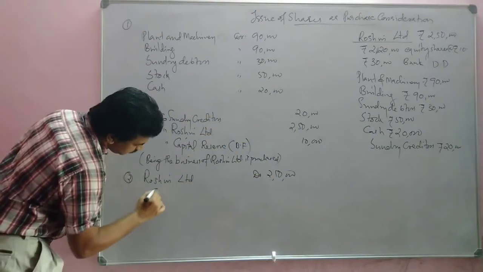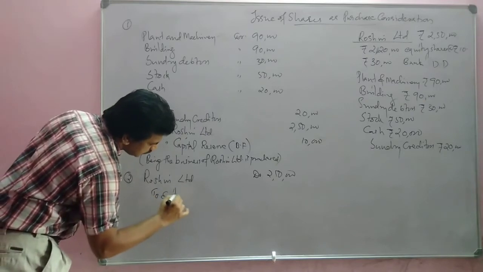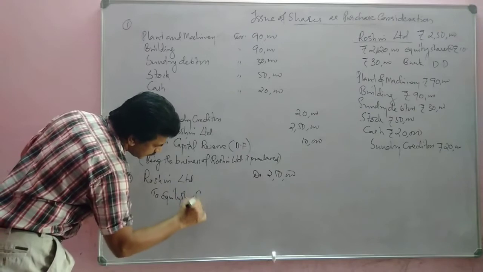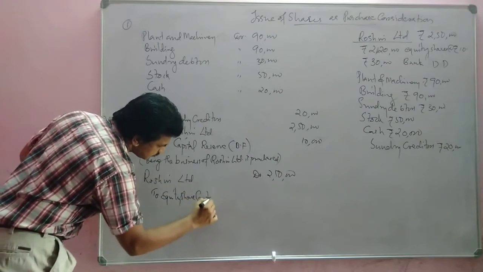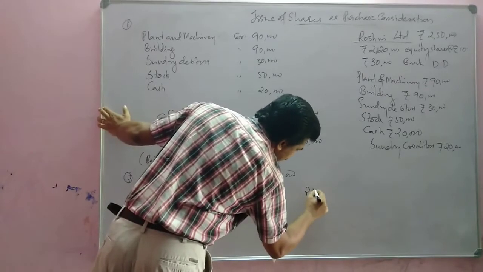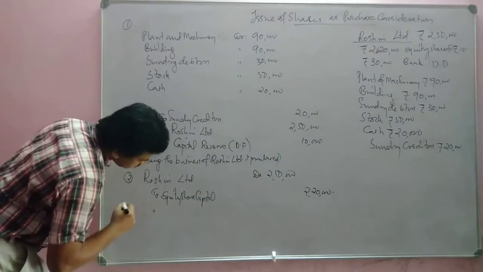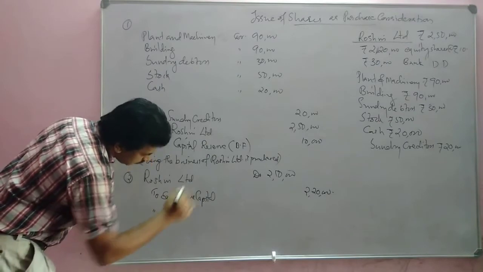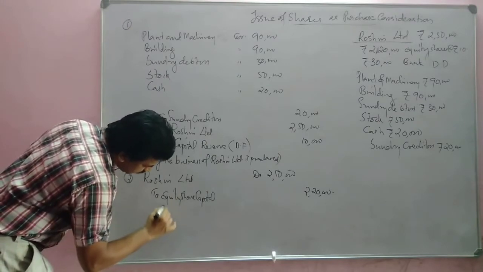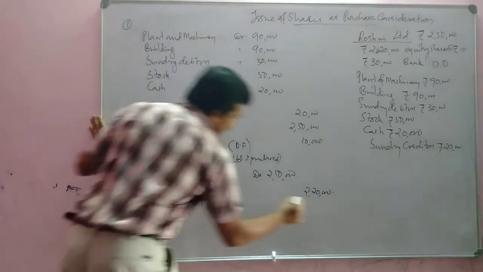That is in the form of equity shares. We will write equity share capital. Equity share capital how much? 2,20,000. Then the remaining, bank demand draft. So we will write here bank, how much? 30,000.